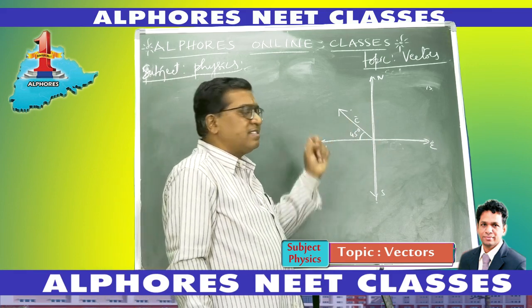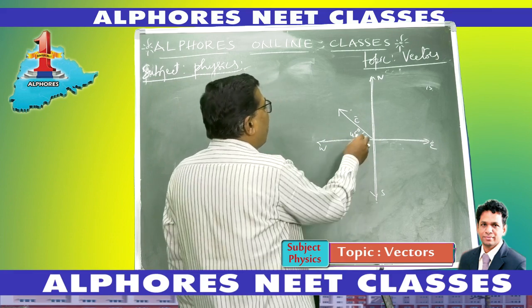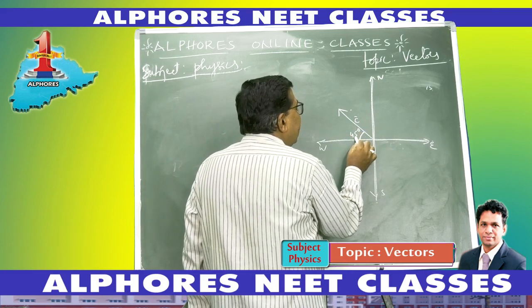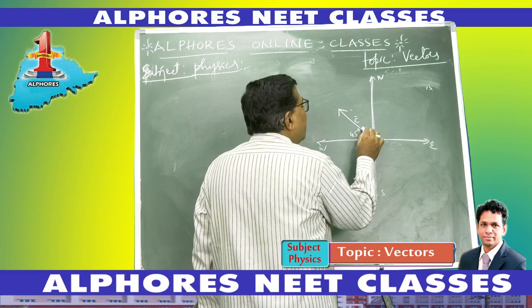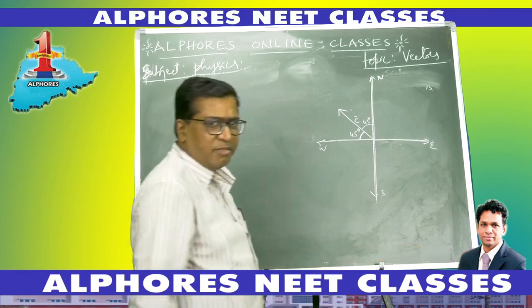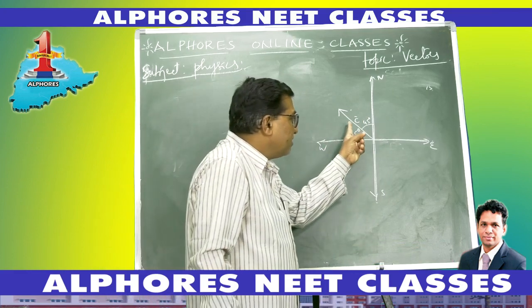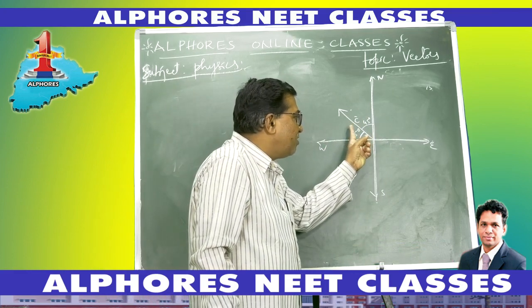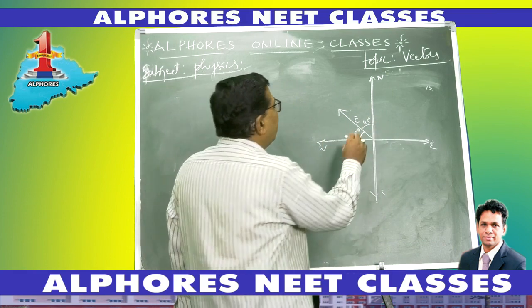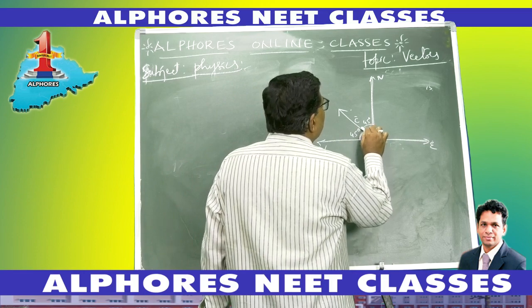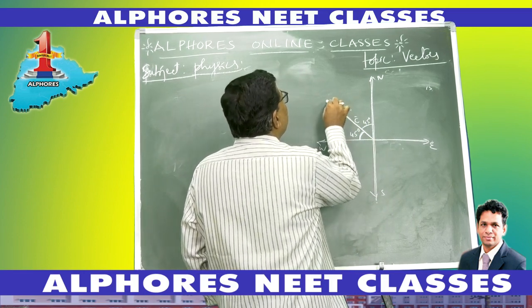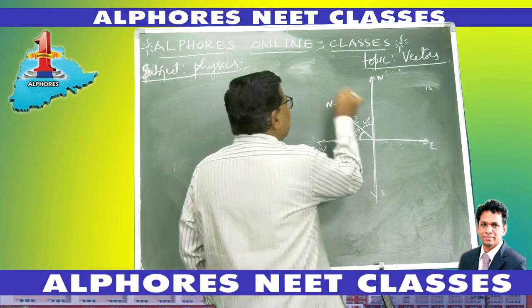Now this vector C bar is making an angle of 45 degrees with west, but the total angle is 90 degrees, of which this is 45. So the remaining is also 45 degrees. So C bar is making equal angles with either west or north, right? It is equally inclined to both west and north direction. So this direction is expressed as northwest direction.